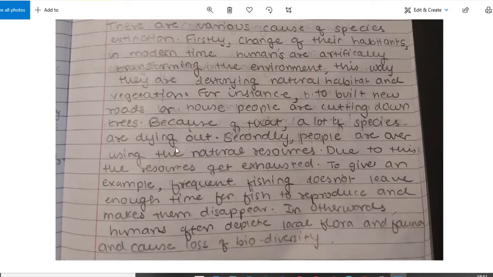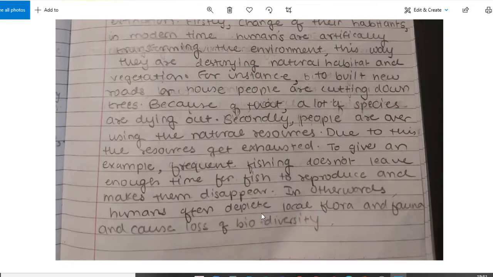Secondly, people are overusing the natural resources. Due to this, the resources are getting exhausted, or get exhausted is also fine. Due to this, the resources get exhausted. To give an example, frequent fishing does not leave enough time for the fish to reproduce and makes them disappear.